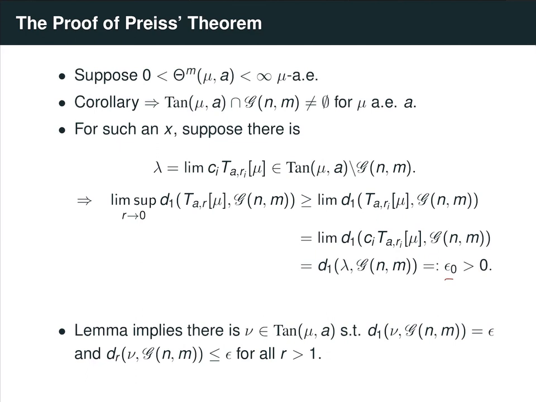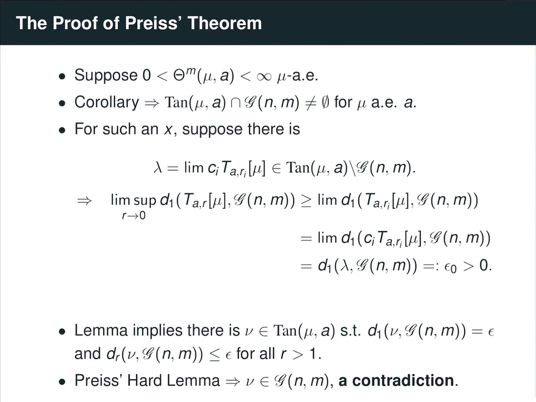Okay, so now the previous lemma implies that there exists some tangent measure of mu at A, whose distance inside the unit ball to the cone G is exactly equal to some positive number epsilon. And so for any ball centered at 0 of radius r bigger than 1, the distance to the cone is at most epsilon. Now, by the black box result of Price, this implies that nu must actually be a flat measure.